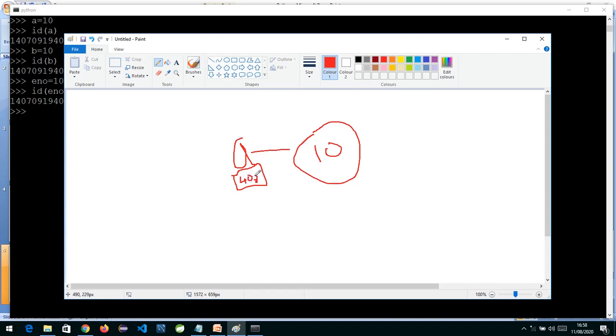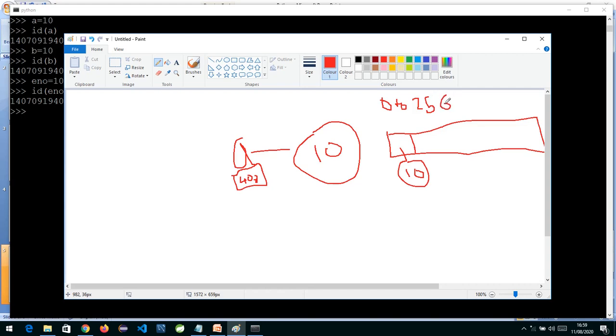Now second time when I create b equals to 10, the Python interpreter has already created some common objects, from 0 to 256. These objects are preloaded, pre-created in Python.